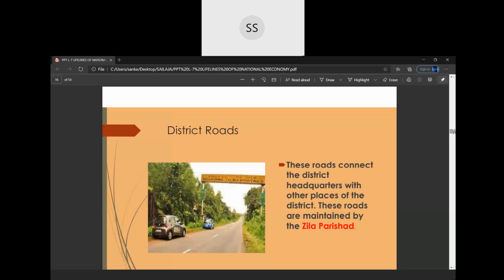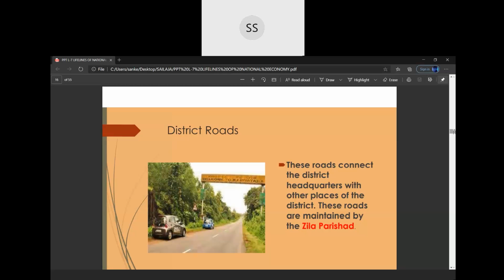Now, who gives the money to them? When I talk about the national highways, the central government builds them because it gets the taxes from the people. In the same way, state governments collect a few taxes, so they get the money. But districts don't collect any taxes. So how will they build these roads?